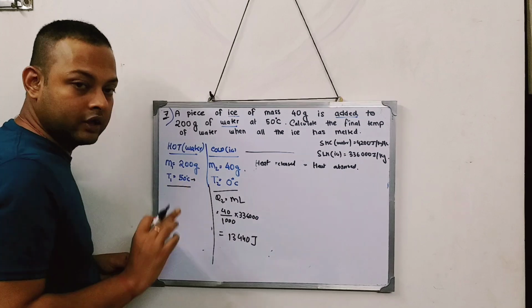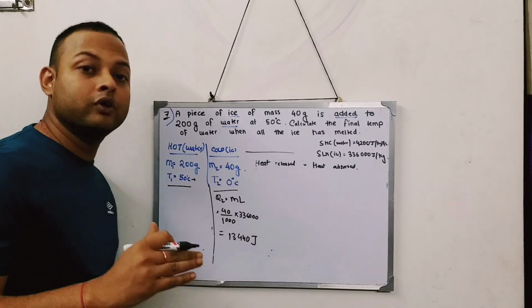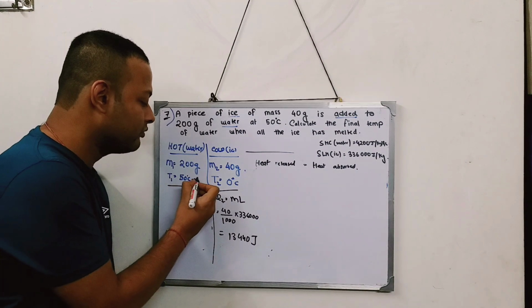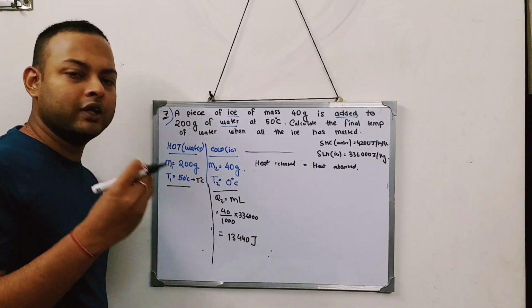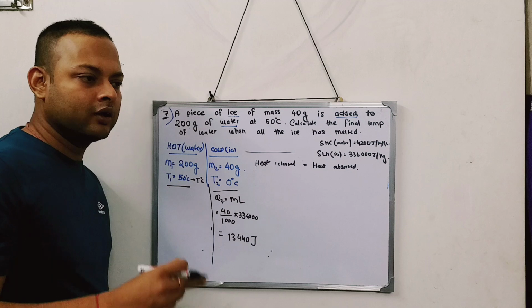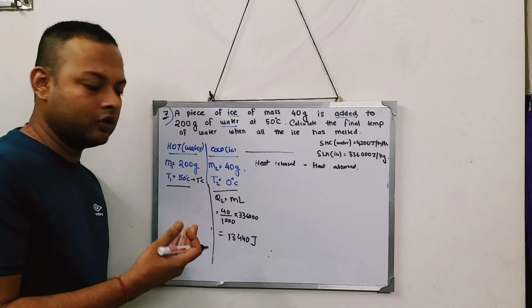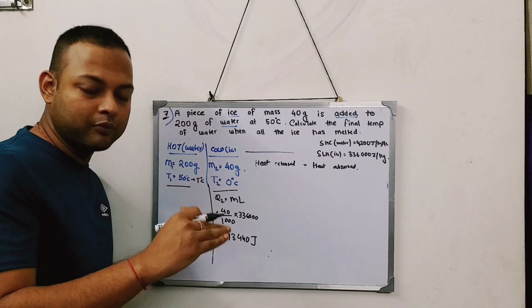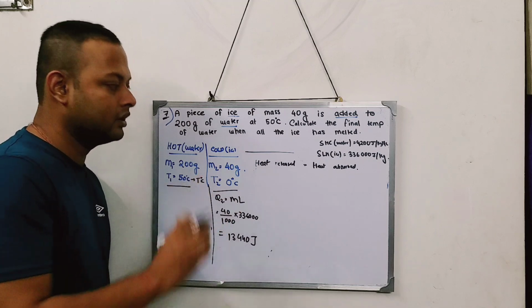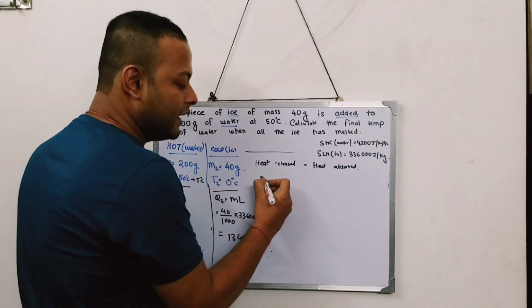See, it will be going from 50 degree not to 0 degree right now, because we know the temperature will be above 0 degree. So it will be going from 50 degree to T degree. This T is what? Above 0. It can be like 25 degree, it can be 20 degree. I don't know, but I will come to know. But I will know that the temperature will be from 50 degree to T degree, not 0 degree. Some temperature between 0 to 50, this T degree. So the formula will be what?